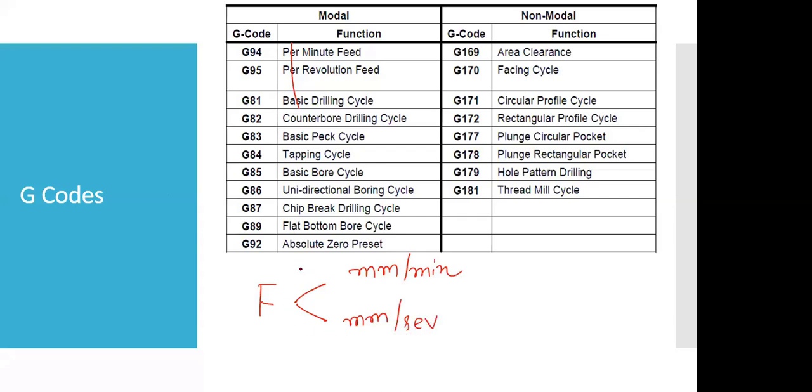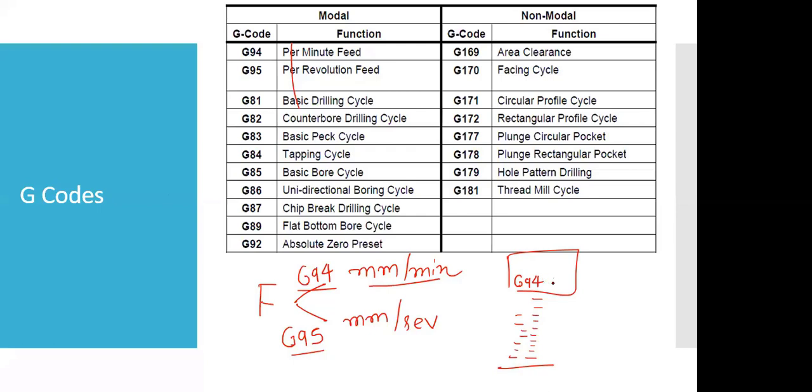In order to access feed rate in mm per minute, we must write G94. And if we are defining the feed rate in mm per revolution, then in the header file we must write G95. If we have a header file and we write so and so programming lines, and in this header file I have already written G94, then for all the G01 lines, the program will operate with the feed rate in mm per minute.